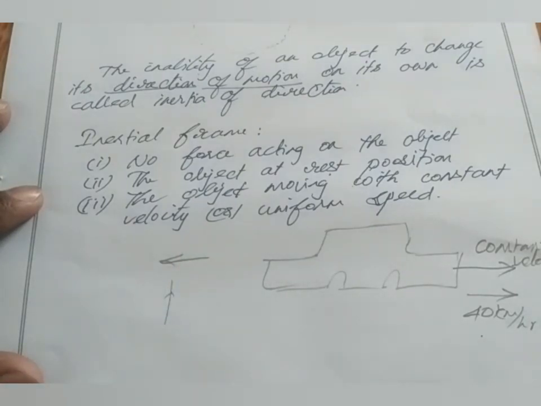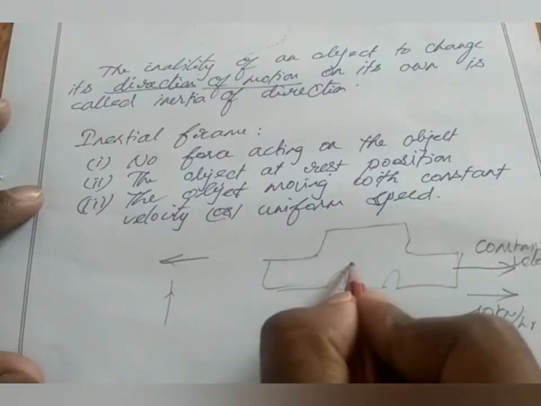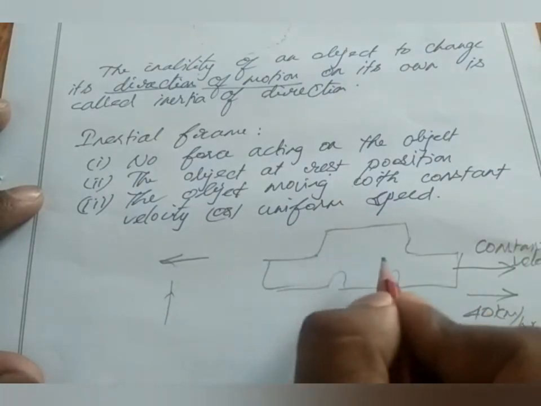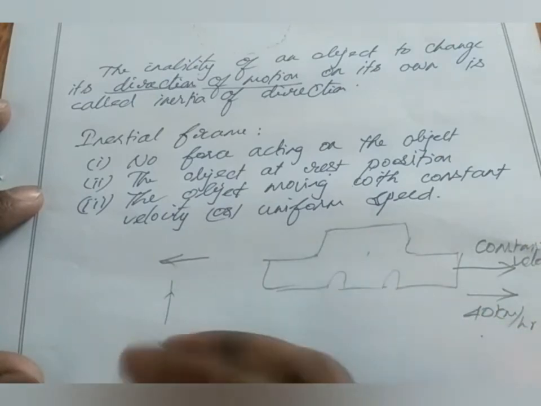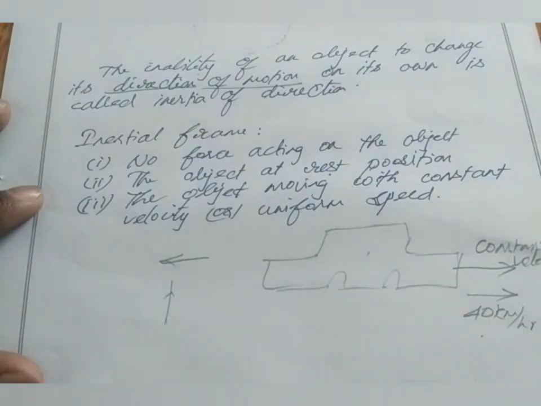So for this person, the car is an inertial frame. For a person sitting in the car, the person standing on the road is the inertial frame. Okay, so generally the earth is taken as an inertial frame.